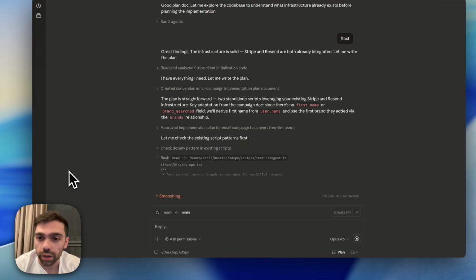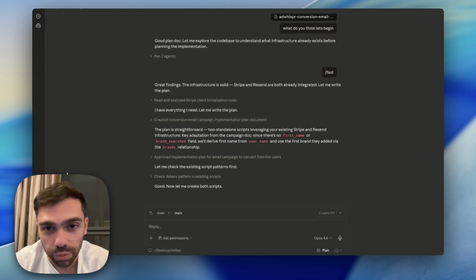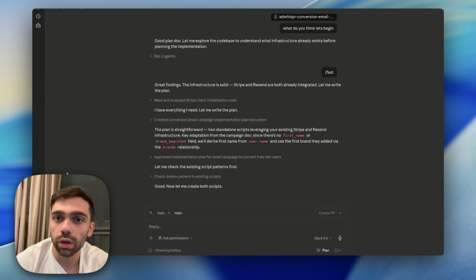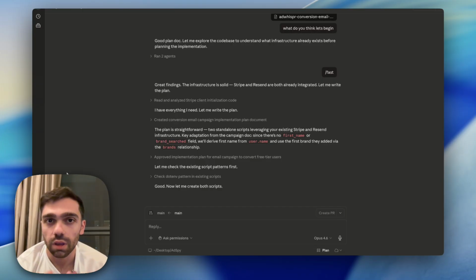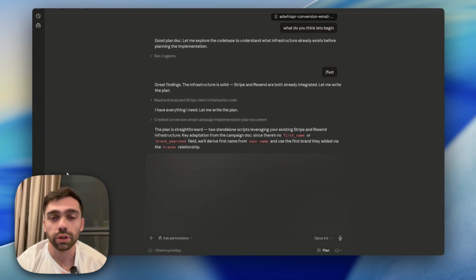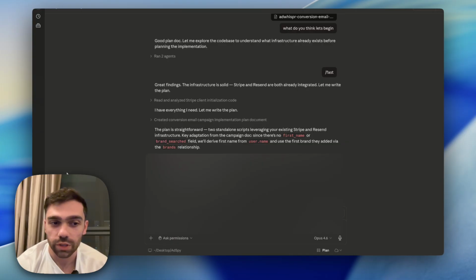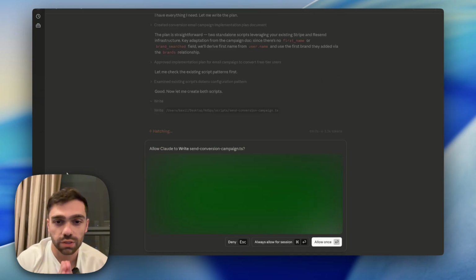Okay, so this was the plan. It decided to even add to the plan that it provided. Not only is it going to be doing a $1 subscription offer for their first month, it's even suggesting that we only do this for 72 hours, and then it will auto remove anyone that's already converted and send another push email in the last day saying, hey, there's about 12 hours left for you to grab this promotional code. It's only for this time period, just so that it can create that urgency. So we're going to implement this right now. It shouldn't take that long, and we're going to push this.